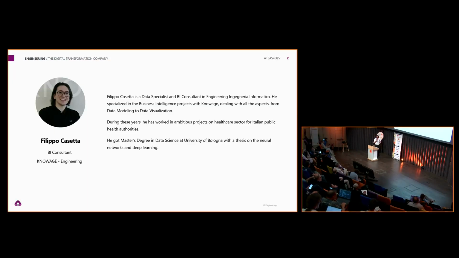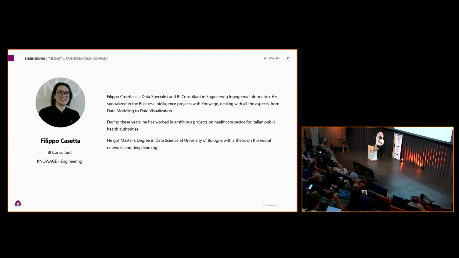I'm a BI consultant and data specialist in engineering. In particular, I work with KNOWAGE project, dealing with all the aspects. In particular, I work with data visualization. Today, I'm here to present you Atlas for Dev project.